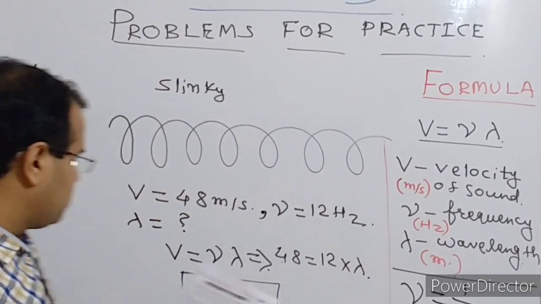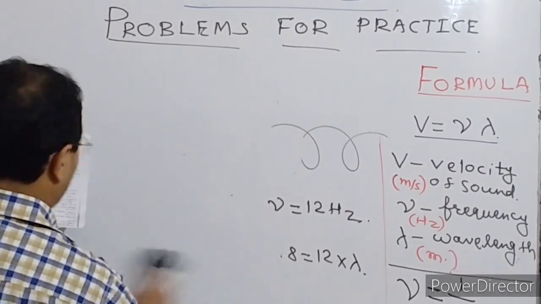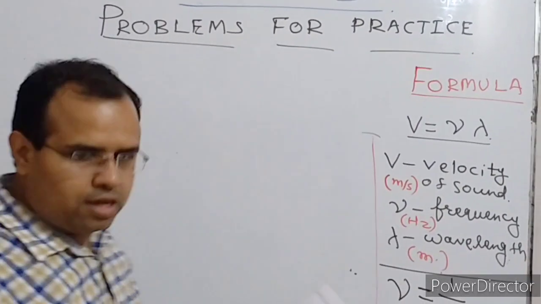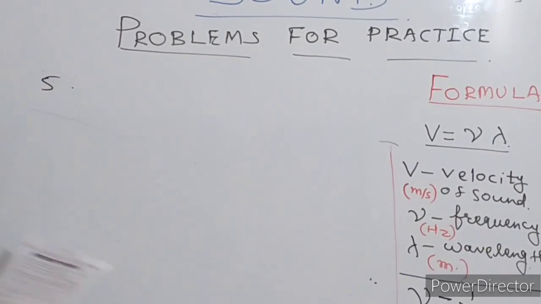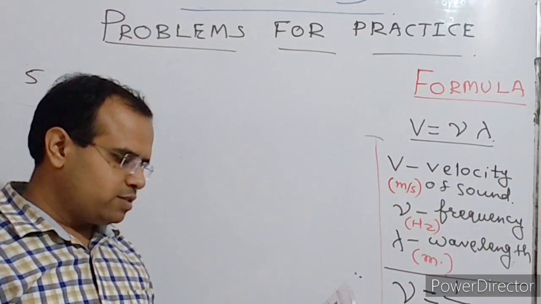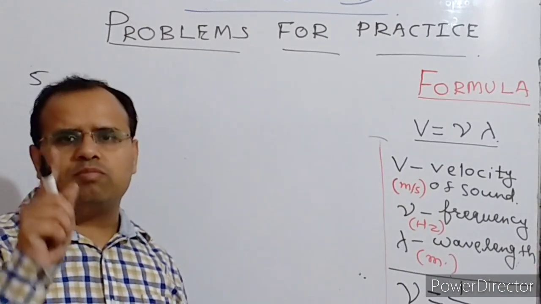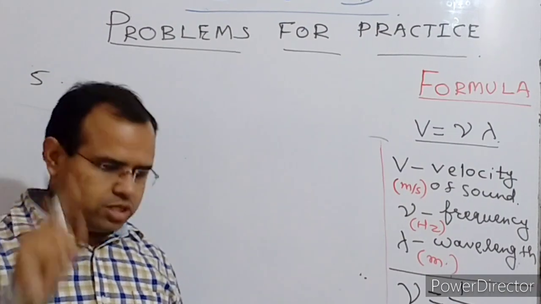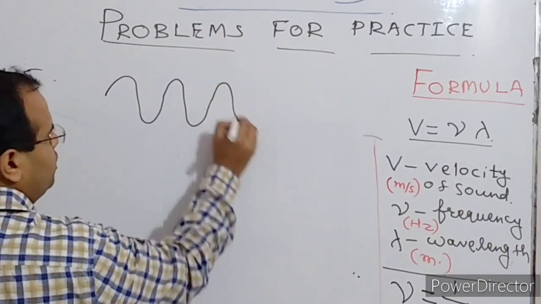Okay, next, question number 5. Question number 5 is like this: a source produces 15 crests and 15 troughs in 3 seconds. What does it mean? It means that it produces 15 complete waves in 3 seconds.